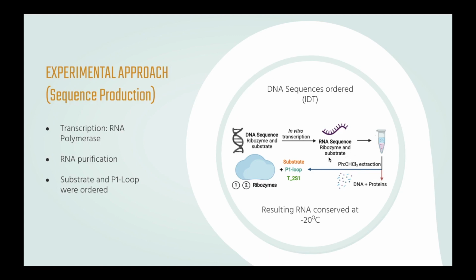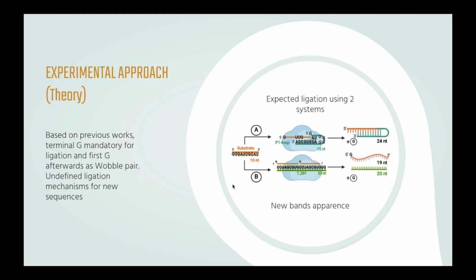Now, for the catalytic assay, two systems are used. One, in which the appearance of a band in the electrophoresis gel is evaluated, because it has an increase in molecular weight after ligation, and the other system in which the increase is in the concentration of the band at a given molecular weight. For both cases, the mechanism of ligation is unknown, but it is known that these G nucleotides are essential, so there cannot be ligation without them.